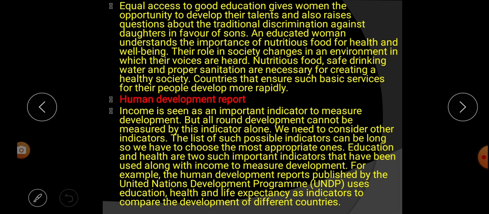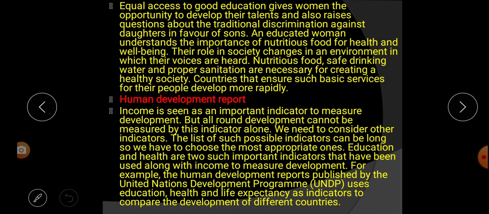That means from this paragraph we learn that if you are giving equal education to everyone, women get the chance to develop their talent and they raise their voice in the traditional society where discrimination against girls goes on compared to sons. And if the women are educated, they can understand the importance of nutritious food, health and well-being.